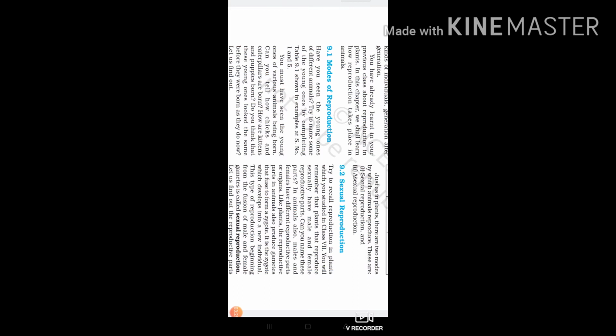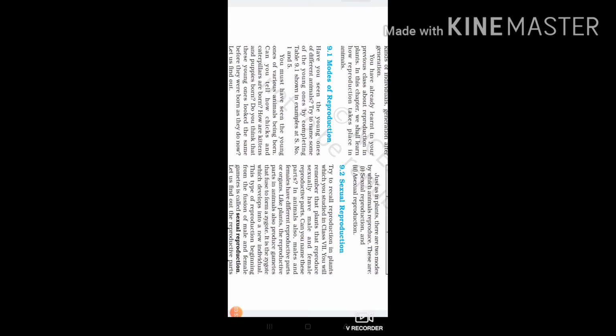One is known as the stigma, and in the female there are the ovary and ovules, which we learned with the help of the flower diagram in 7th standard. Can you name these parts: stigma, anther, and in the female, ovule and ovary?